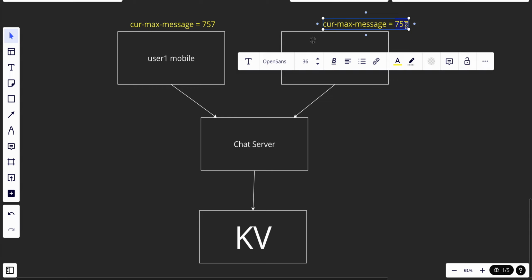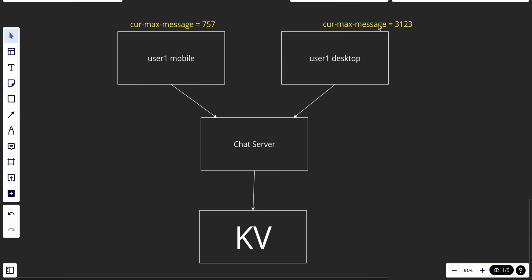Each of these two devices has a variable called current max message ID, which keeps track of the latest message ID on the device.